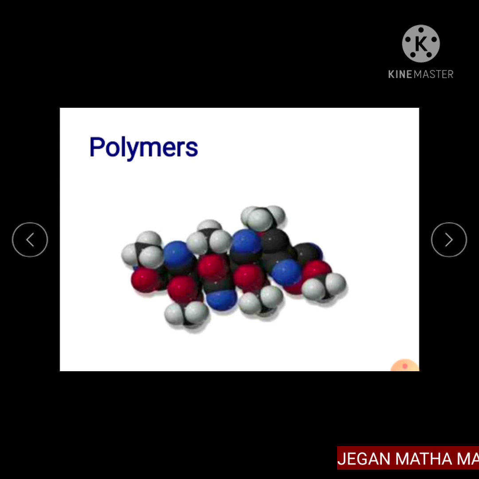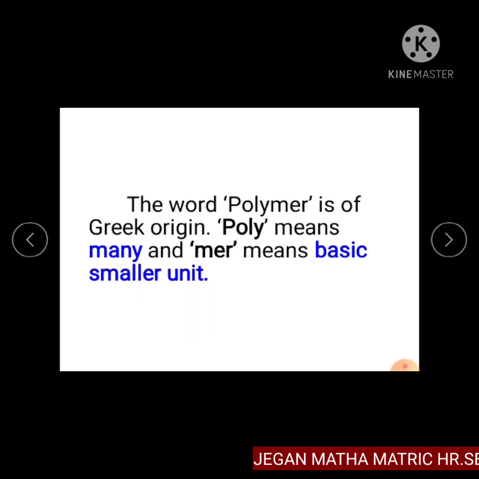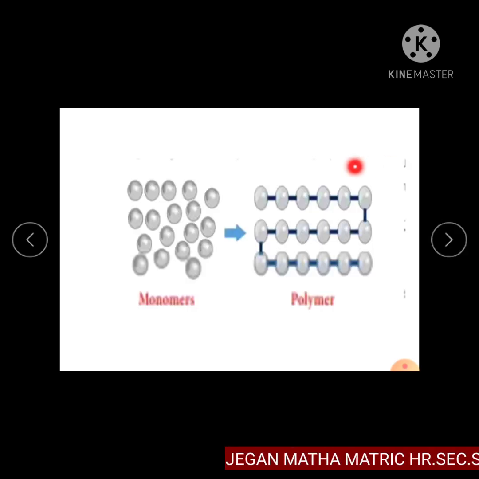Now we discuss polymers. The word polymer is of Greek origin. Poly means many and mer means basic smaller unit. Polymers are very long chains made of repeating smaller molecules called monomers.